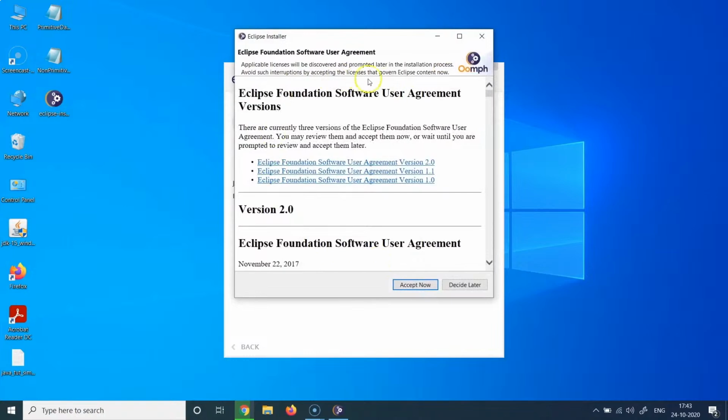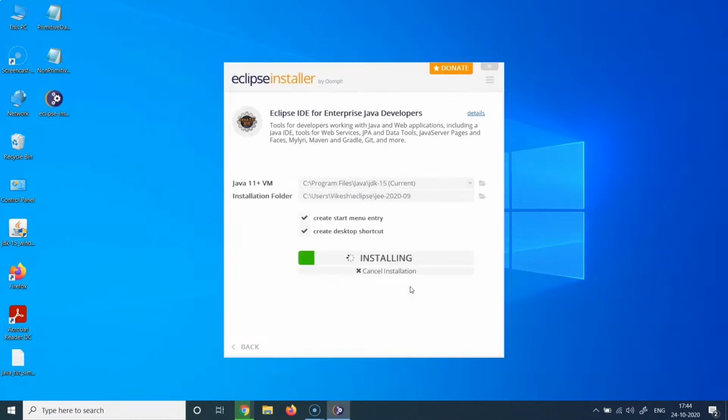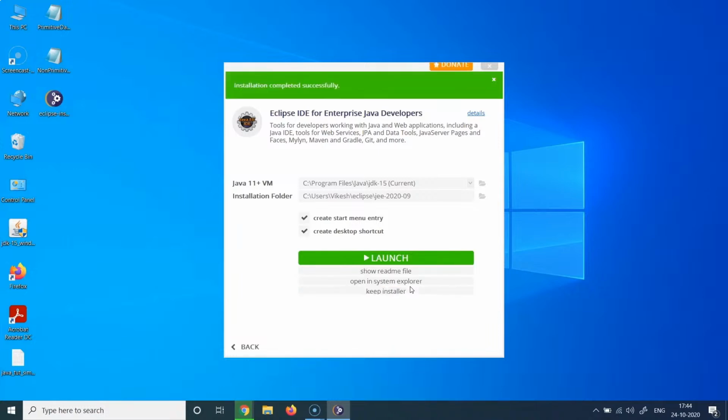It might ask you for a user agreement, so you can hit accept now. And now it has begun the installation. The installation generally takes a bit of time to complete in some cases. Again, it depends upon your computer's capacity and speed. If it's a good robust machine with good capacity, the installation might be very fast, as you can see on my computer. And if you have a computer which is not very strong on configurations, you can just be patient and wait for some time, and the installation will be finished.